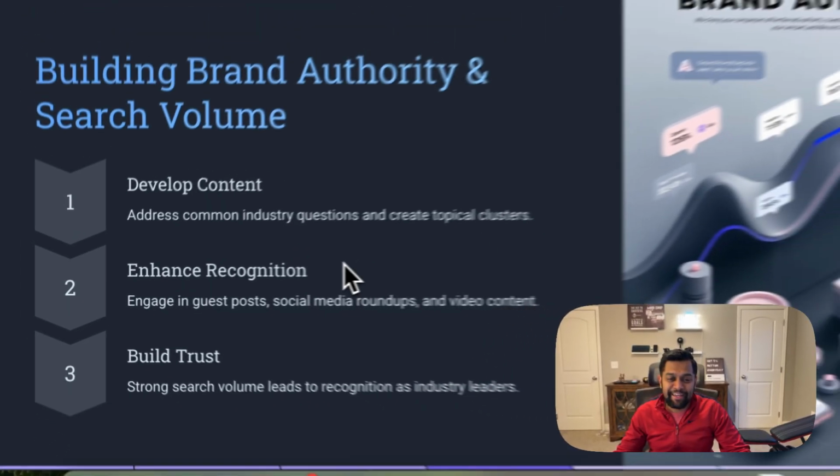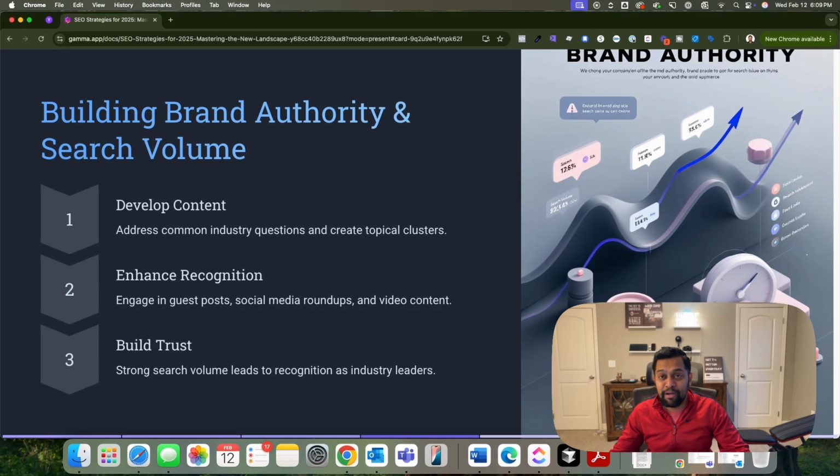The next step is about building brand authority. Brand is still the king, and the way you can build brand authority is by creating clusters of content, right? You can develop content that is essentially focusing on addressing common questions around a specific industry or domain, and you should dominate that space, right? It's as if Google thinks that your brand is associated with a specific industry. And if you can dominate and address common industry questions and create topic clusters, you will be able to really improve your brand visibility and brand authority.